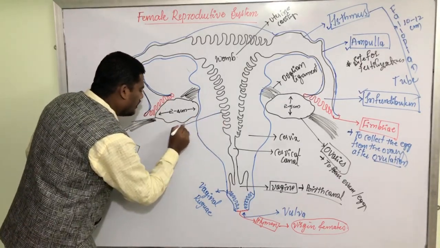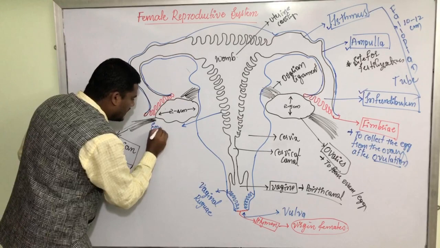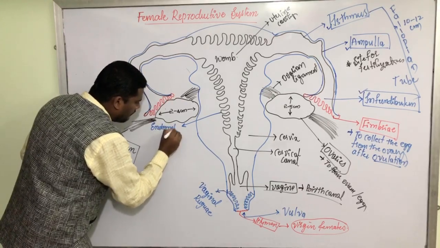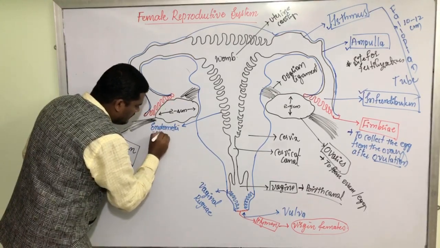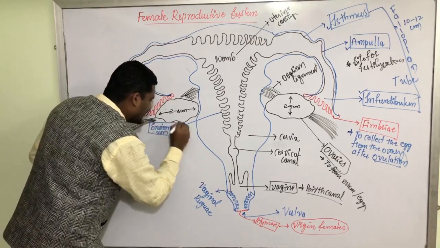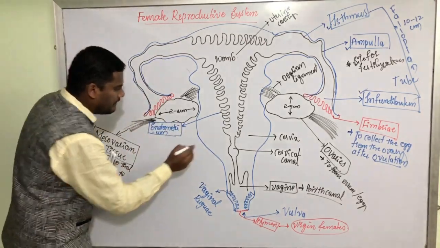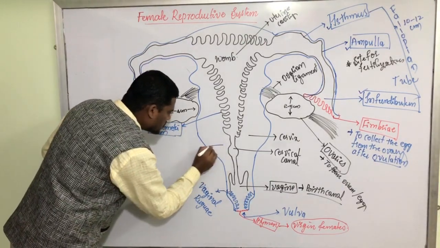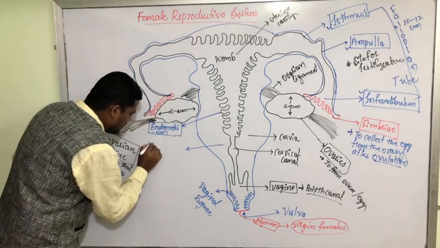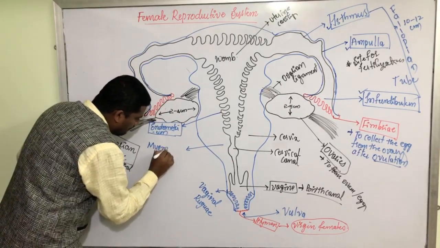The inner wall is called endometrium. The middle wall is called myometrium.